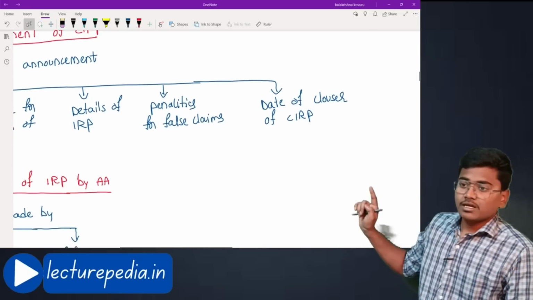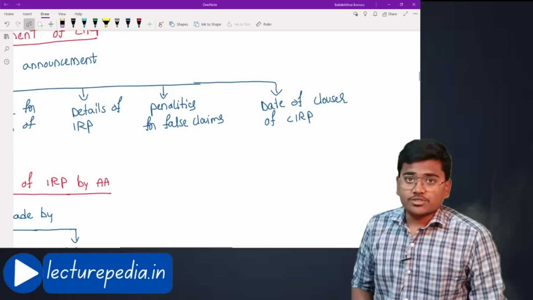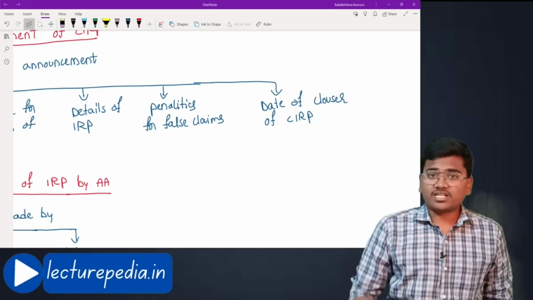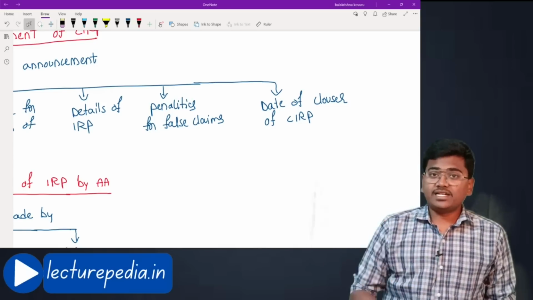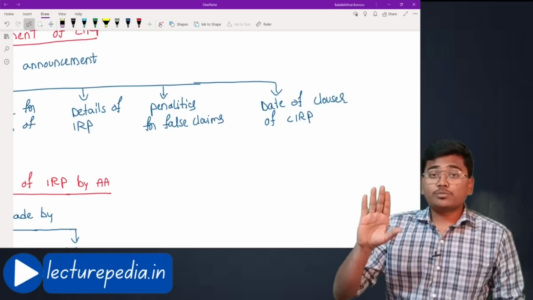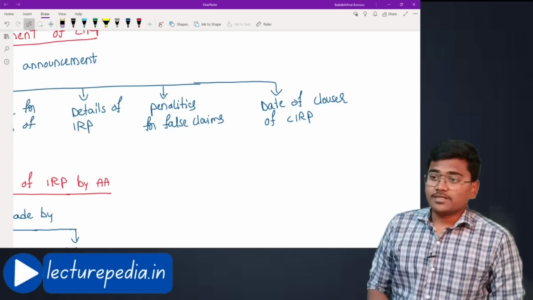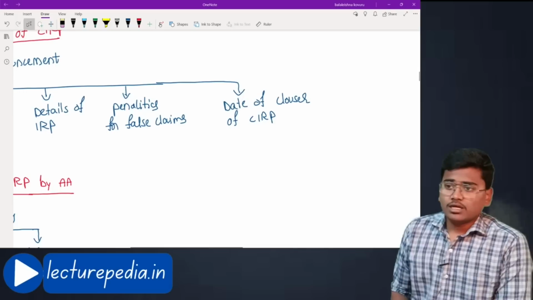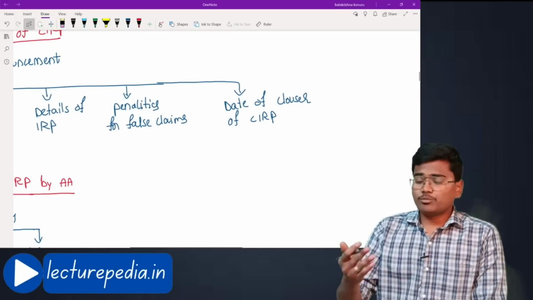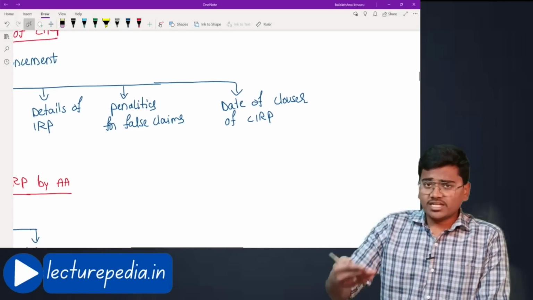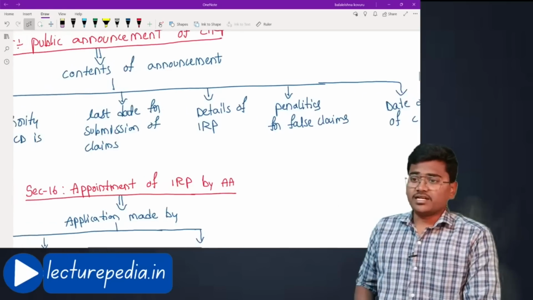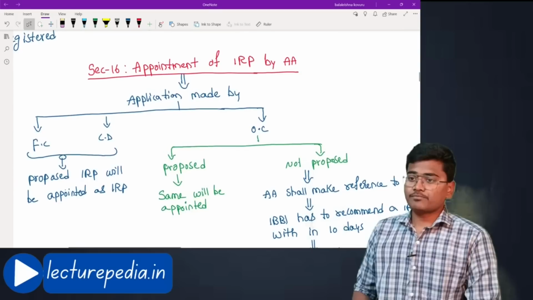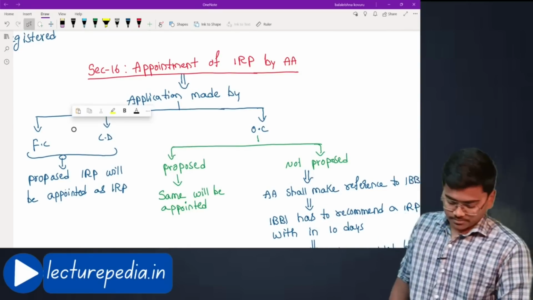Next, penalties for false claims. If any creditor gives a false claim, the penalty that would be charged on them should also be given in the public announcement. And the date of closure of CIRP. What would be the last date of CIRP? It would basically be the 188th day. If any extension is granted, such extended date. Okay, moving to section number 16.